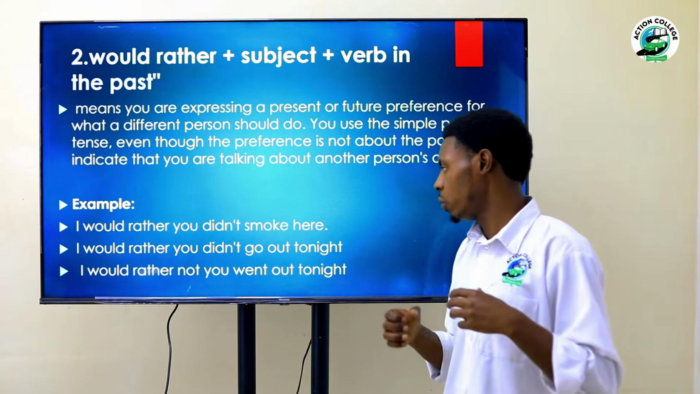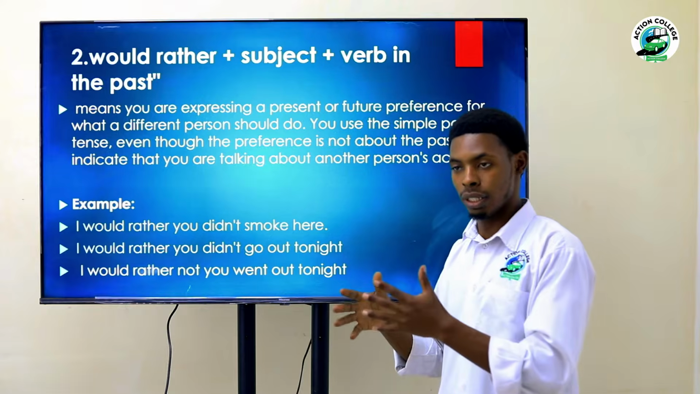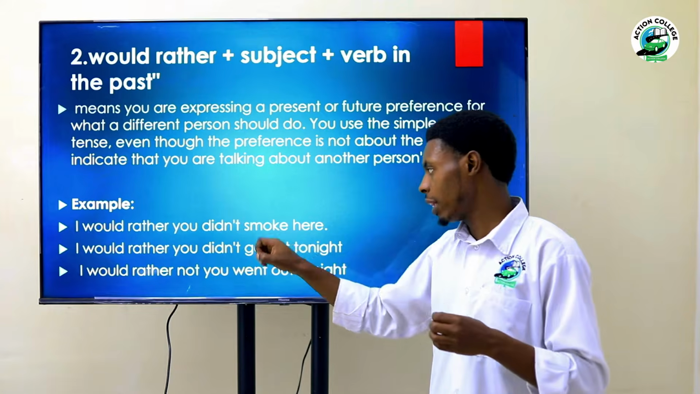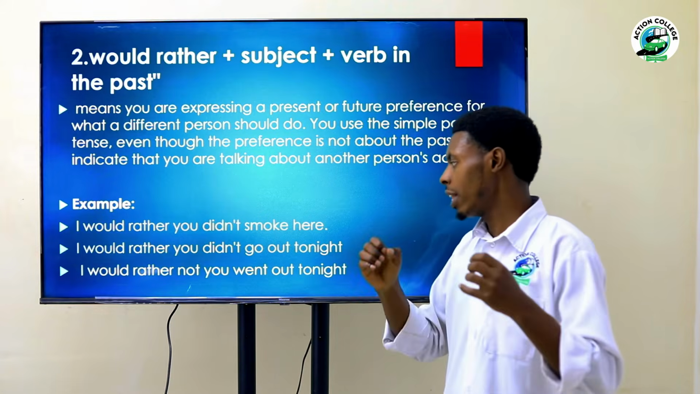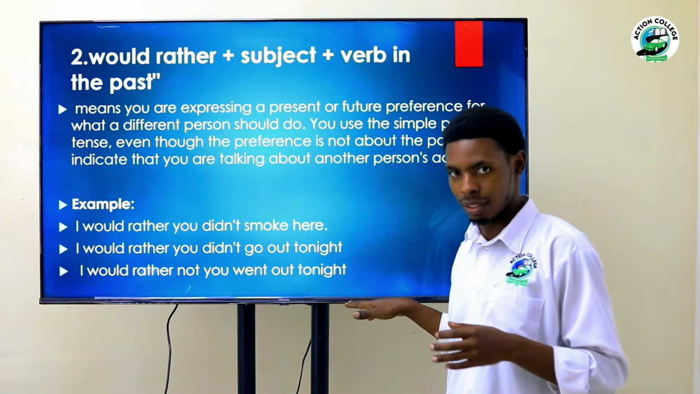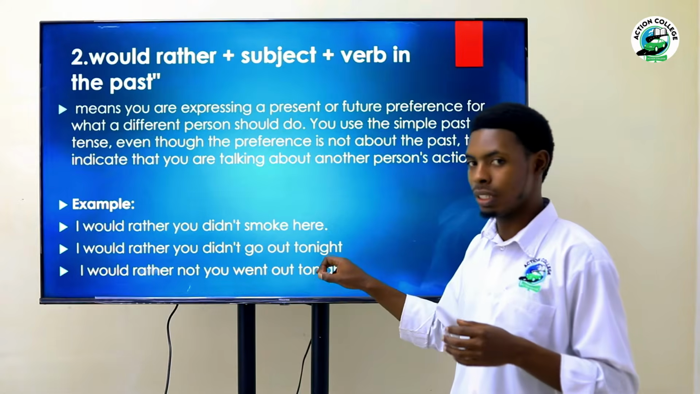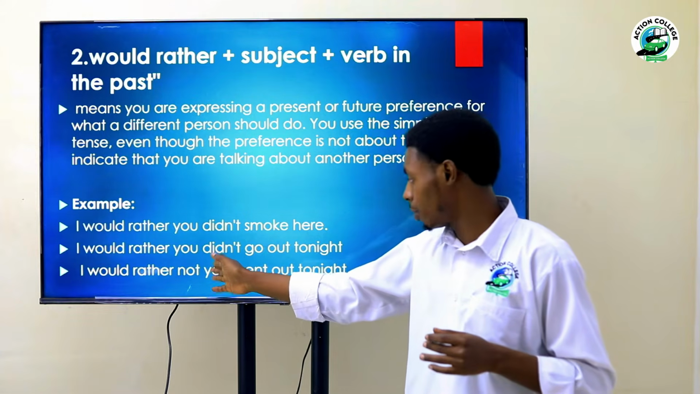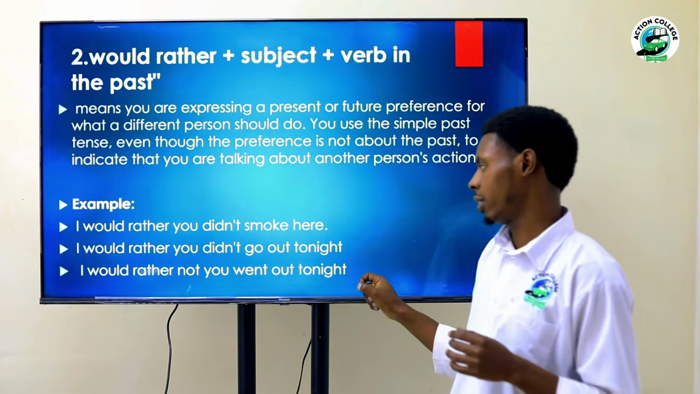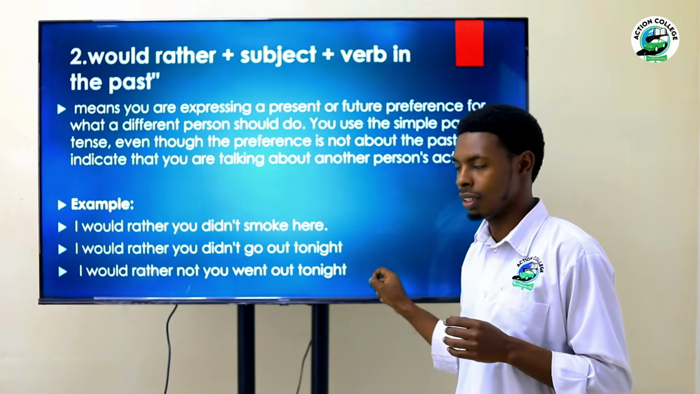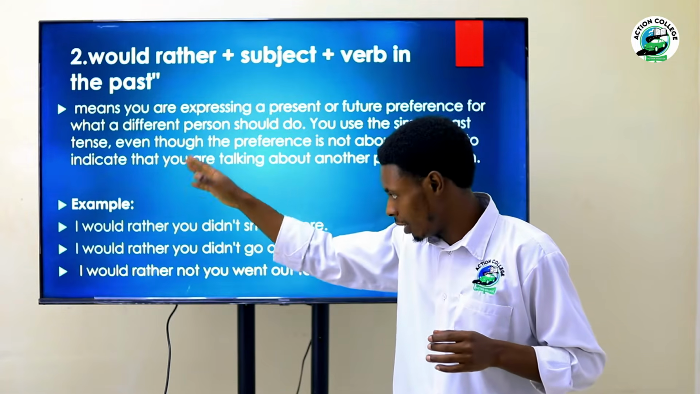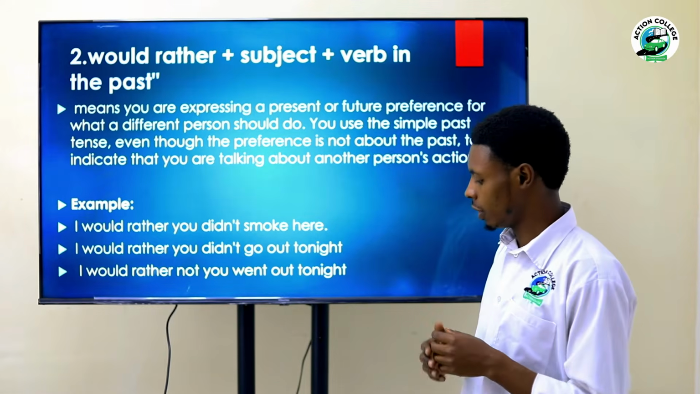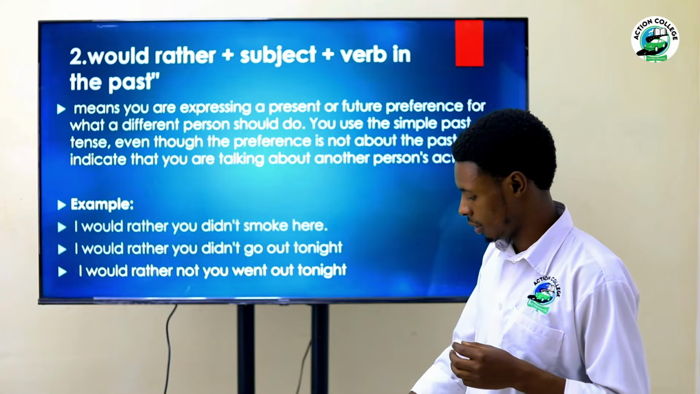And I would rather you didn't go out tonight. That's what you wish about, for another person. Okay? And I would rather not you went out tonight. In negative form, not comes after the subject here. It follows directly the structure with rather. I would rather not you went out tonight. Let's continue with the next.